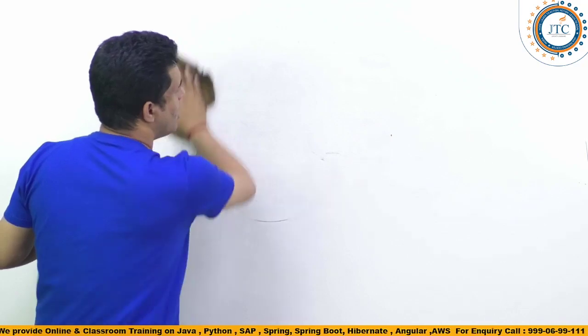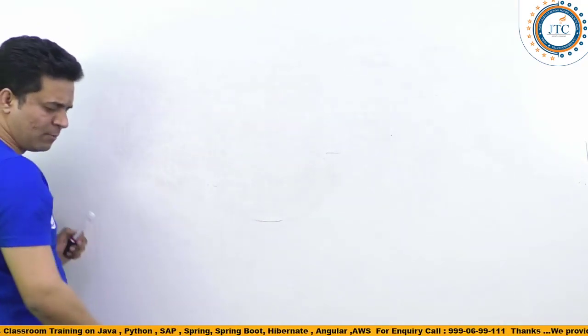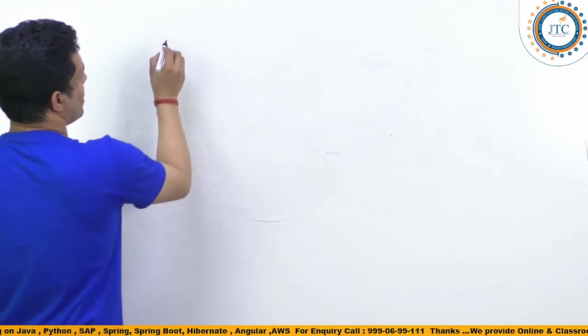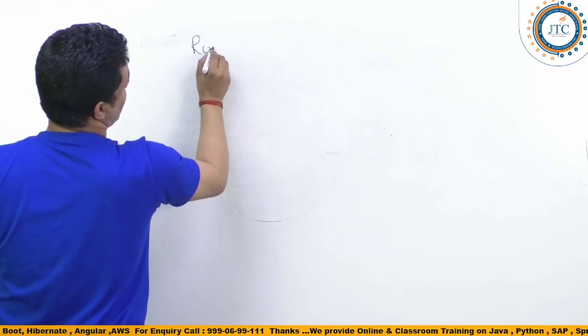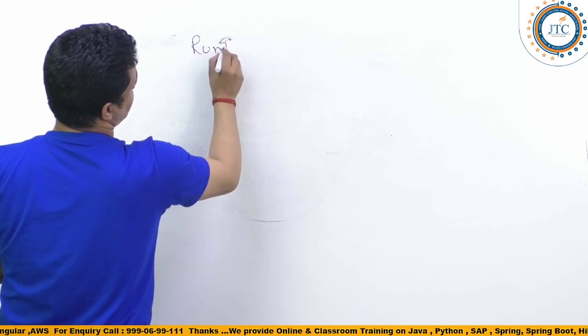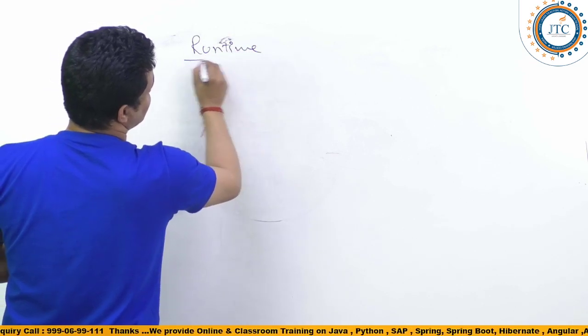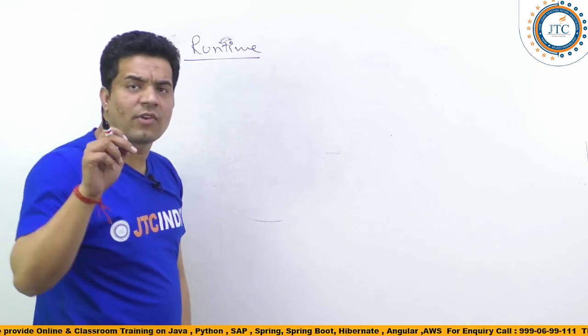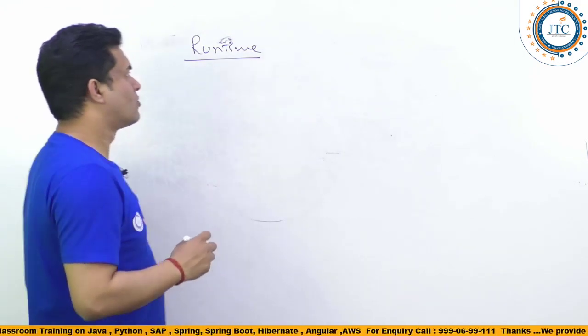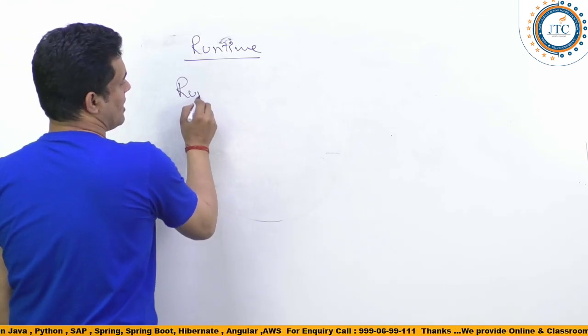Let's see here. Suppose we have a runtime class, a singleton pattern implemented, which means the default constructor of runtime class is private.